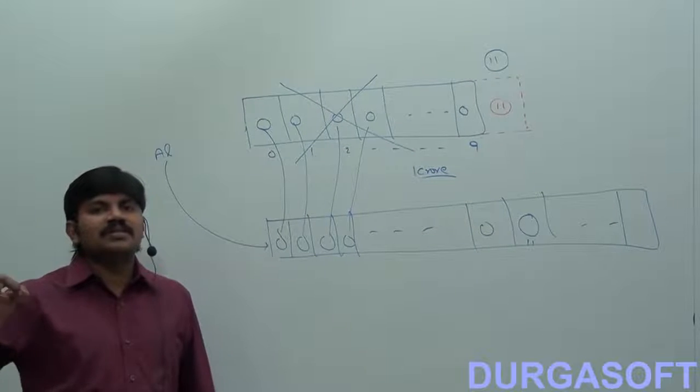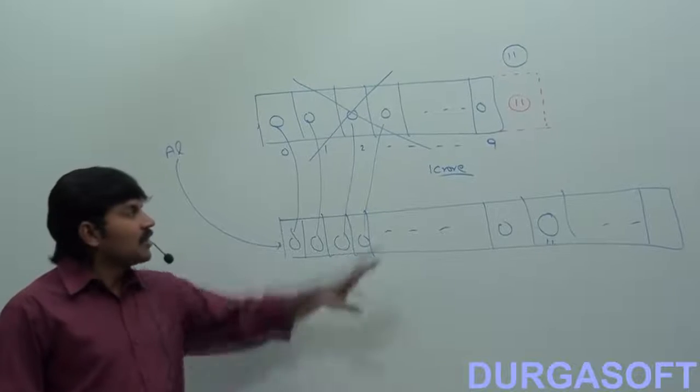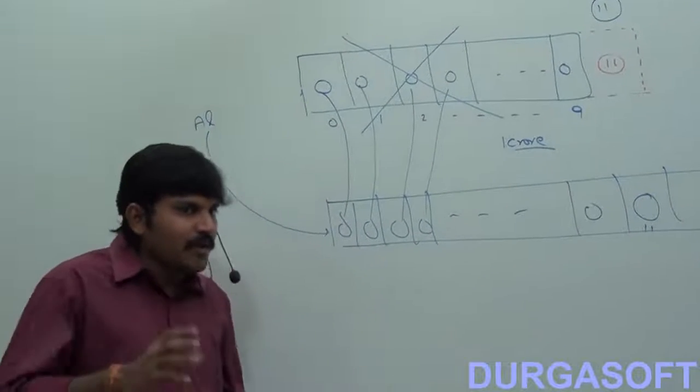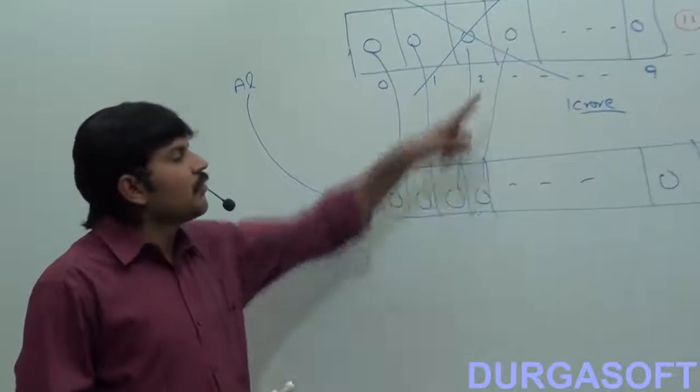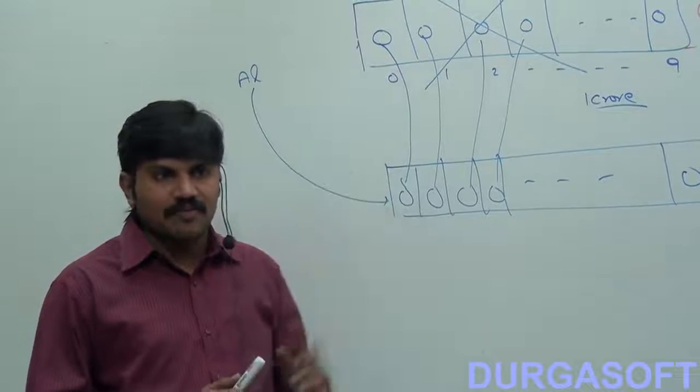If you know the size in advance, highly recommended to go for what? Array concept, not recommended to go for collections. In collections we are getting growable nature, but the problem here is performance wise collections are not up to the mark. Is it clear for all of you, right?